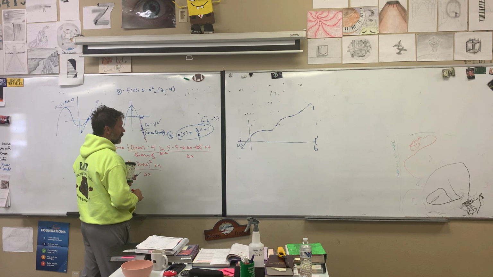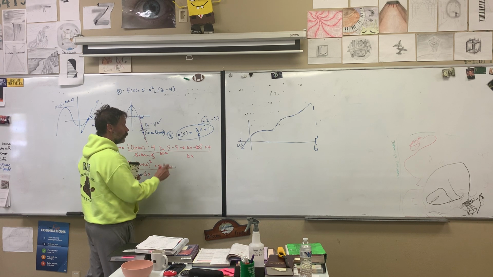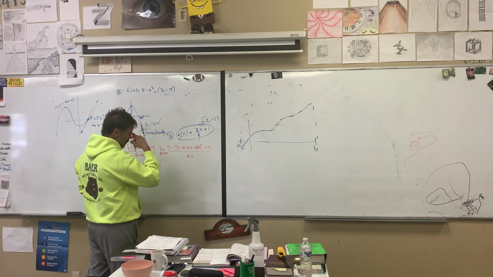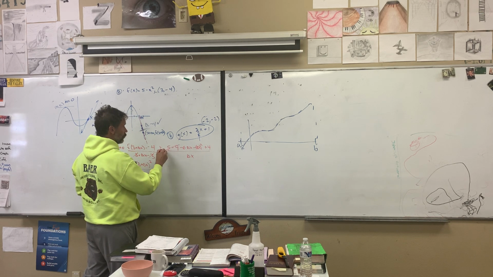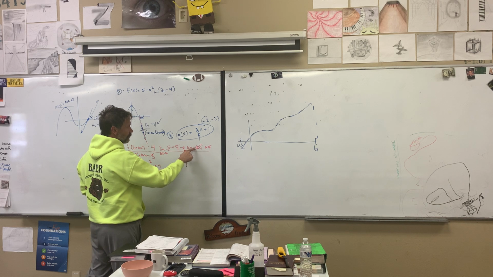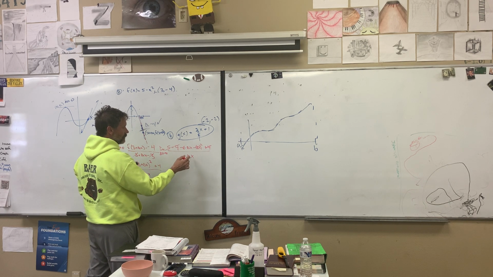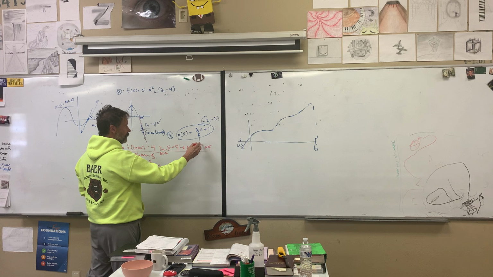Then we say 5 minus 9 is negative 4, negative 4 plus 4 is 0, so those cancel. You're left with negative 6 delta x minus delta x squared, which allows us to cancel the delta x in the denominator with one of them.